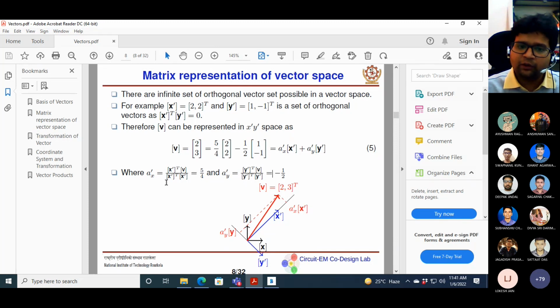It is based on our inner product theory. To find the component, you take the inner product of the basis vector with the vector and divide by the norm of that vector. So you can understand, in our original set, what is the component of v in the x direction?